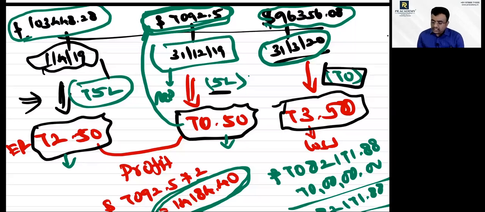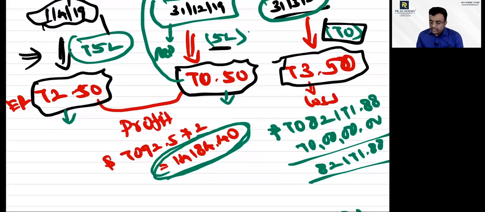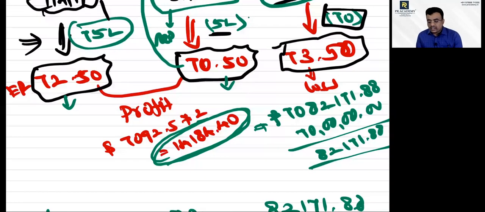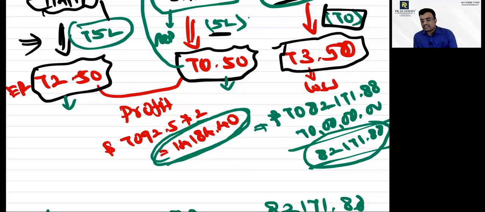In the dollar, if I convert into rupee, I'm getting 70,82,171.88. Yes or no? Yes, sir. But வாங்கும்போது இப்ப 75 lakhsல 5 lakhs போயிடுச்சுன்னா I have only 70 lakhs. அப்ப I'm getting a loss of 82,171. Yes or no? Yes, sir. 70 lakhs இருந்த இடத்துல I'm supposed to pay 70 lakh 82,171.88.